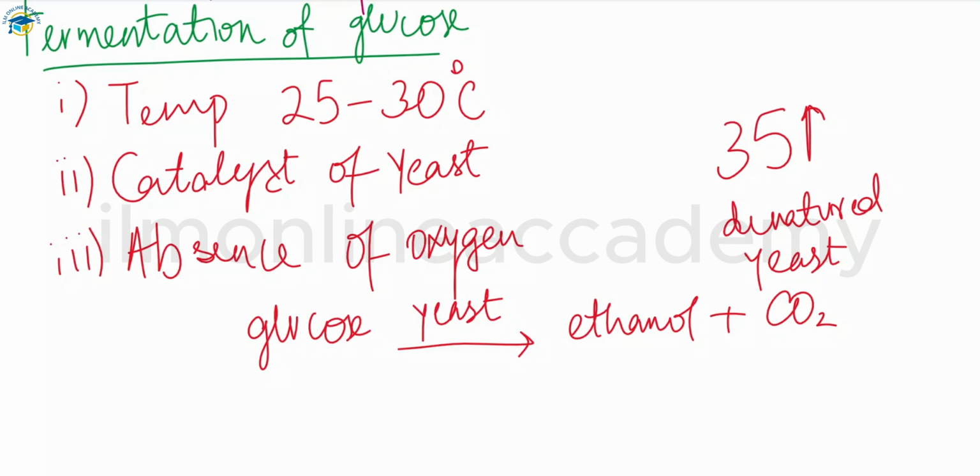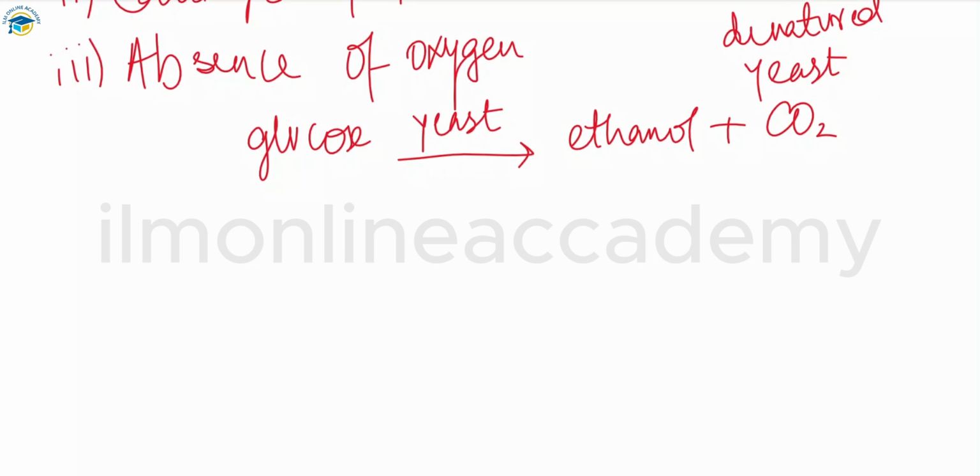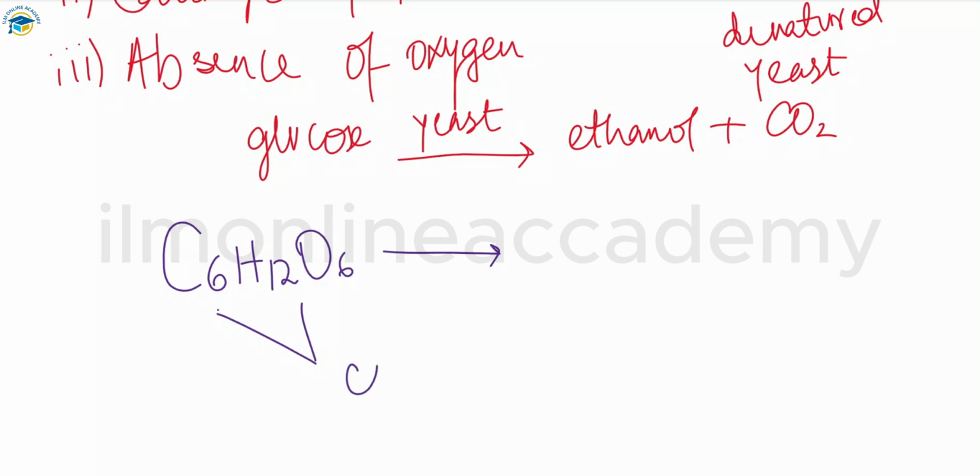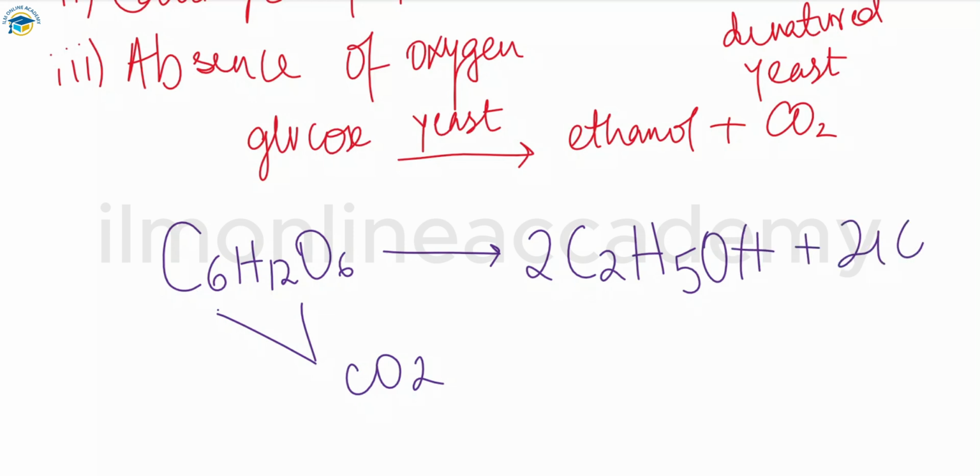And now we talk about the symbol equation. The formula of glucose is C6H12O6. So after reaction we have ethanol. How is ethanol produced? You just have to extract, or you can say that carbon dioxide is removed from this one. So whenever you remove it, we have 2 molecules of ethanol that are produced, C2H5OH, plus 2 moles of carbon dioxide is released in this one. This is how the fermentation happens.